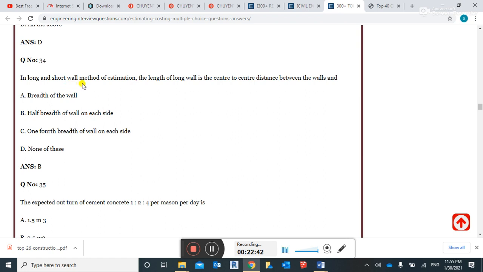In the long and short wall method of estimation, the length of the long wall is the center to center distance between the walls plus half the breadth of the wall on one side. This is the right answer, guys.